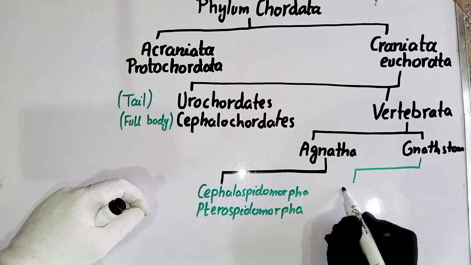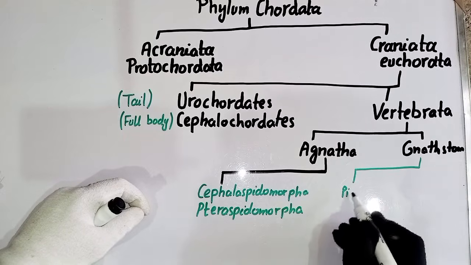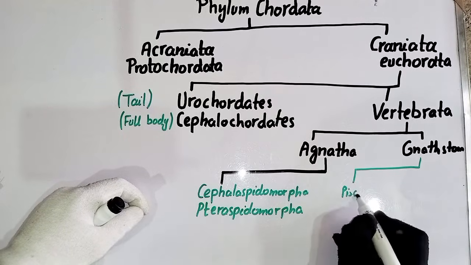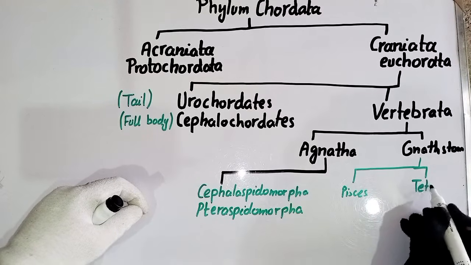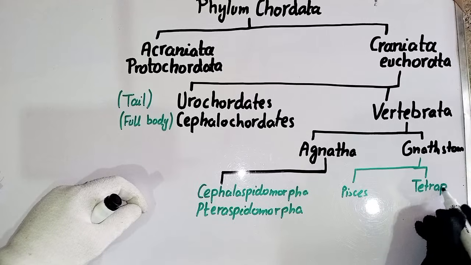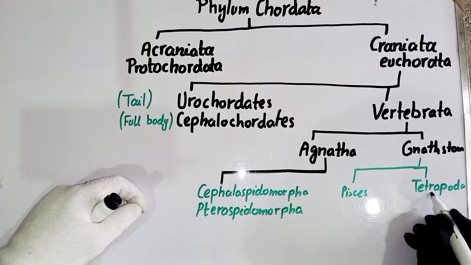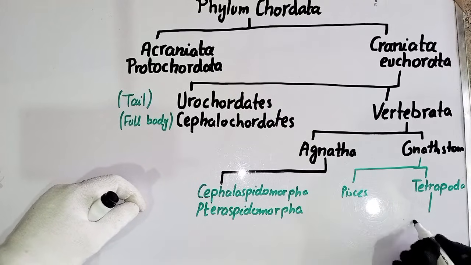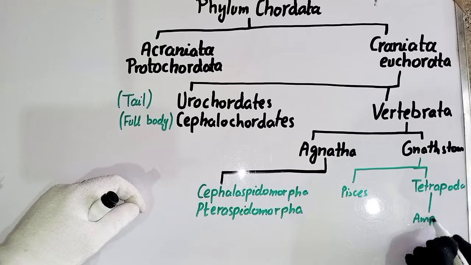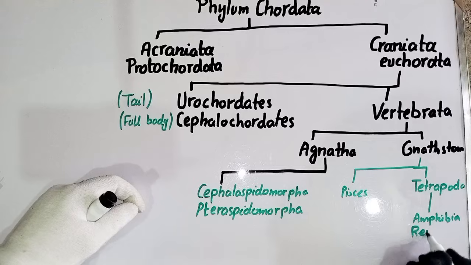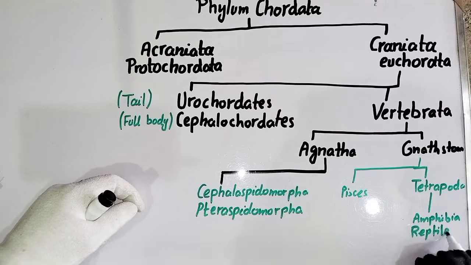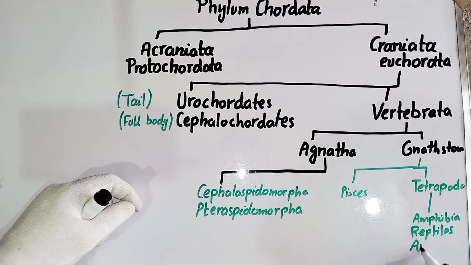The first one is Pisces, and the second one is Tetrapoda. Tetrapods have four legs. The tetrapods include Amphibia, reptiles, Aves and mammals.